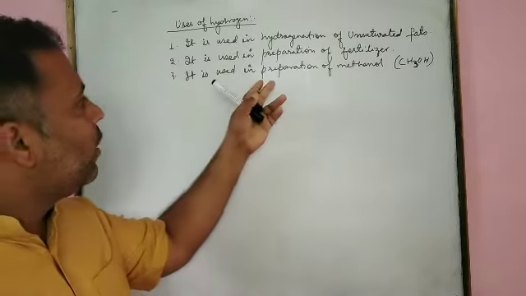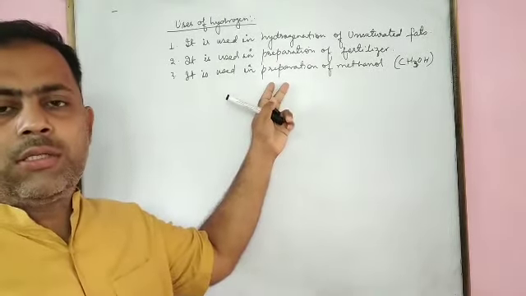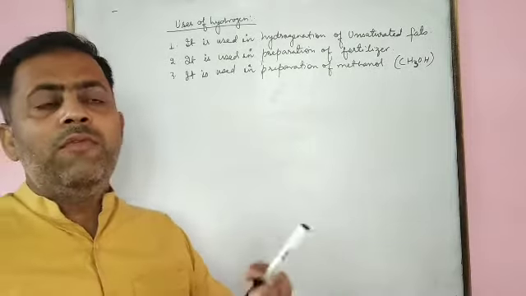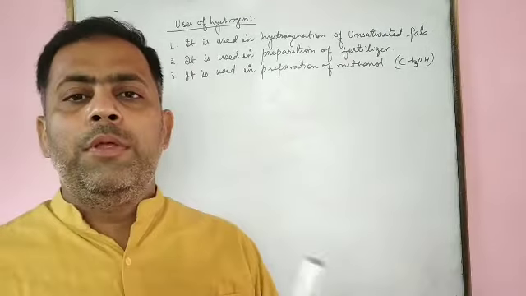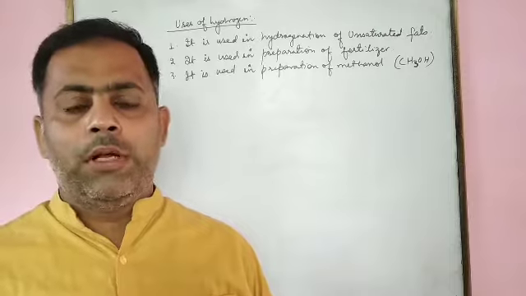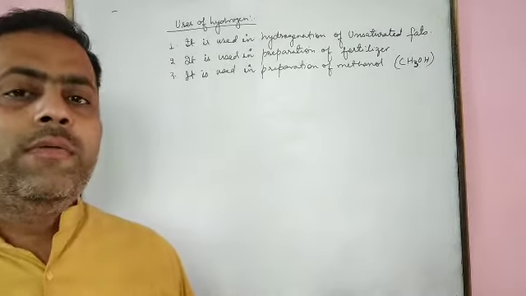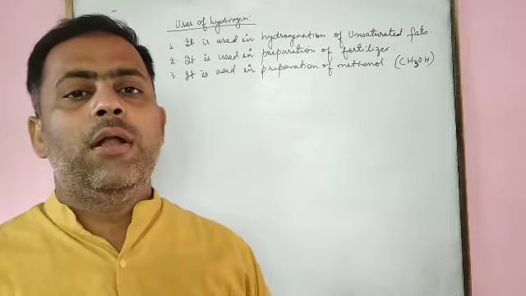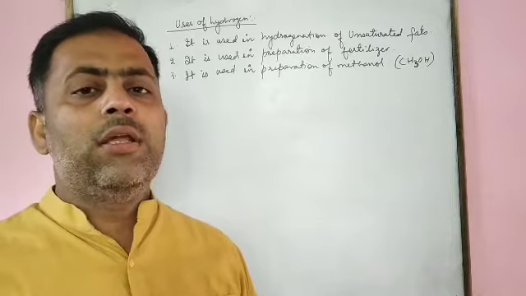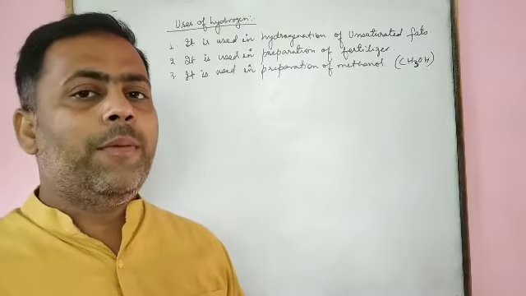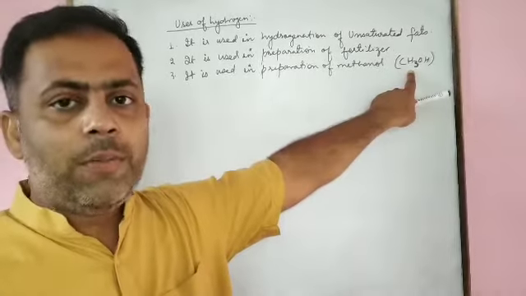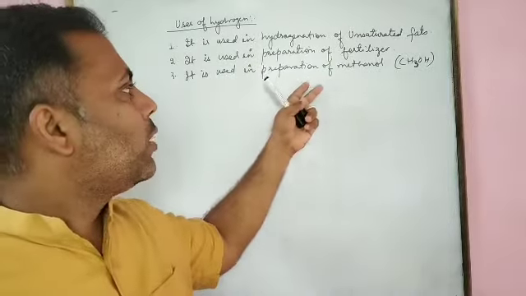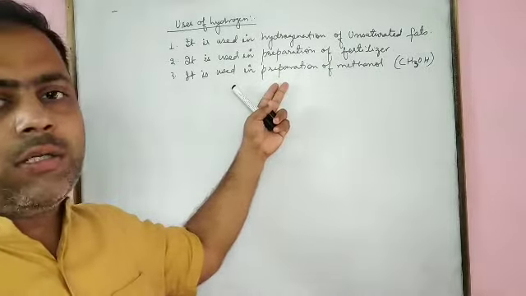What we have studied, where we have studied: we discussed in class, when we were discussing the first chapter, how to make reactions more informative. There I discussed that when carbon monoxide reacts with hydrogen in the presence of chromium oxide and zinc oxide as catalyst at 300 atmospheric pressure and 300 Kelvin temperature, then methanol was formed. It means there we have used hydrogen in the production of methanol.